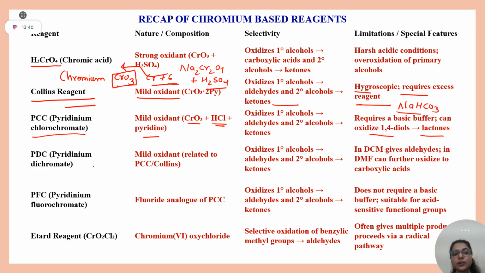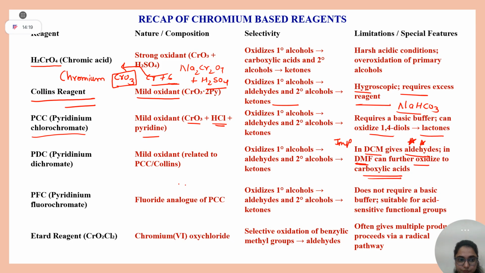Next is your PDC, pyridinium dichromate. What is the kick in this reagent? Please, important, write it in your notebook. In DCM, students, PDC gives aldehyde, right? Basically, these are your short notes for the end of your exam. You have to make them yourself, but you can go through these also. But in DMF, students, it converts those aldehydes to carboxylic acid. So whenever PDC is written on the arrow, you should check what solvent they are using.